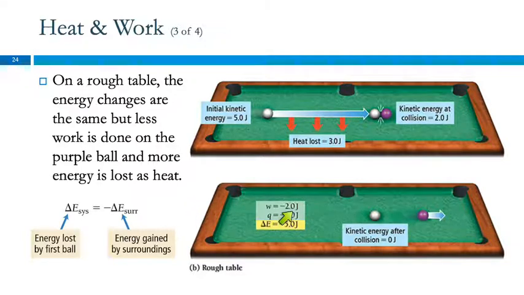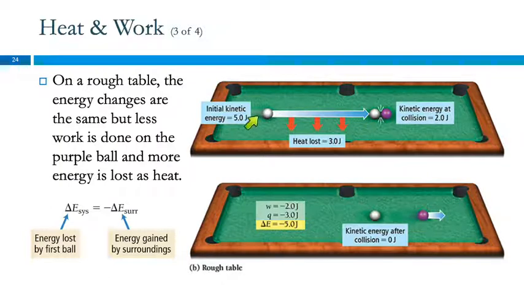So the work now is 2 joules, and the heat is 3 joules. So the work and the heat are different than they were in the previous example. The change in energy for the white ball is the same. In either situation, its change in energy is negative 5 joules. Why is it negative? Because the system, the white ball, lost the energy. It had 5 joules of kinetic energy to start with, and now it's sitting there and has 0 joules of energy. And the energy didn't disappear, it got transferred as heat to the table and movement of the purple ball.